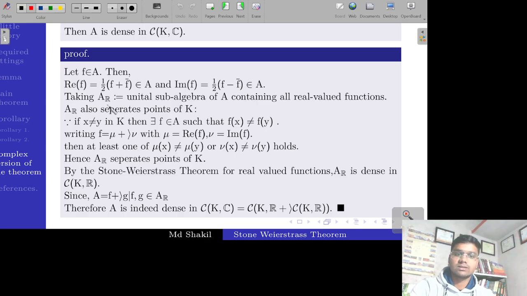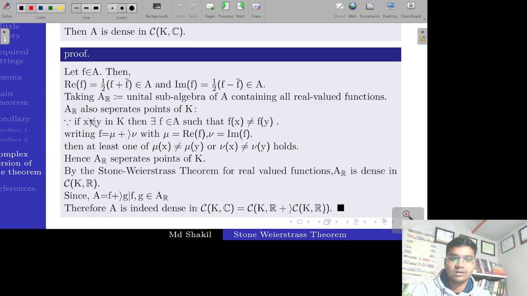Now we take A_R to be the unital subalgebra of A containing all real valued functions. Since A is a subset of complex functions, we take the real functions from that space and call it A_R. That is a subset of A which contains only real valued functions, and it is a unital subalgebra.